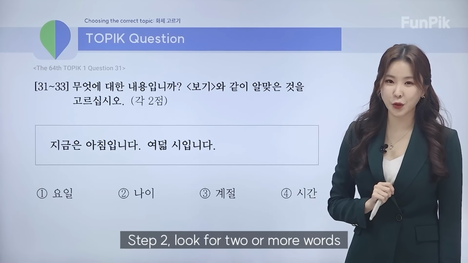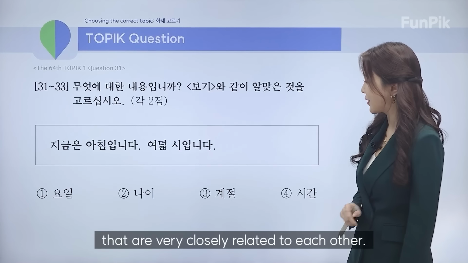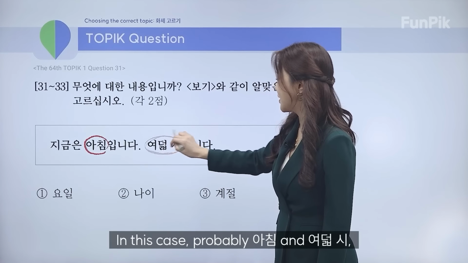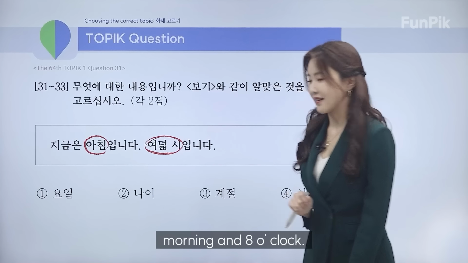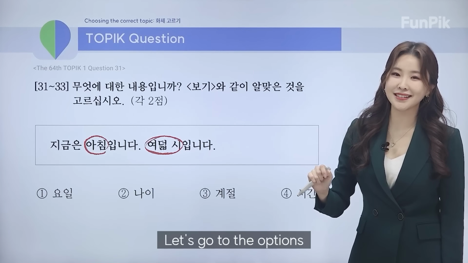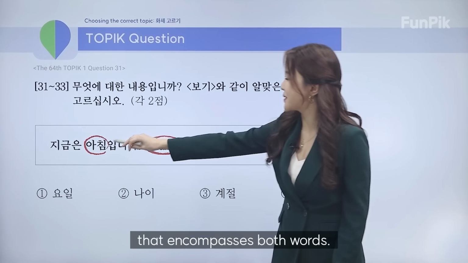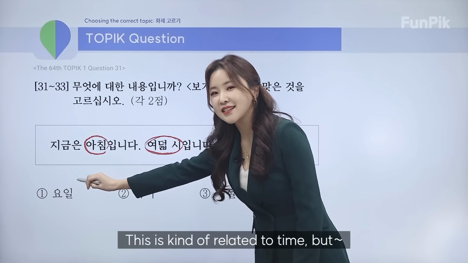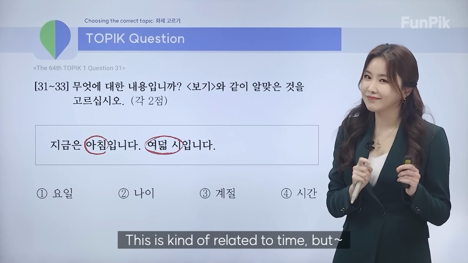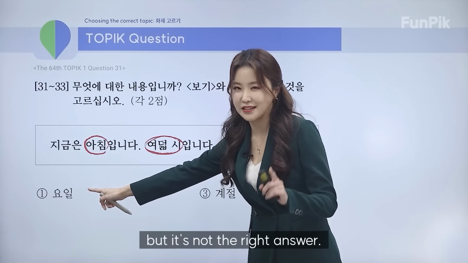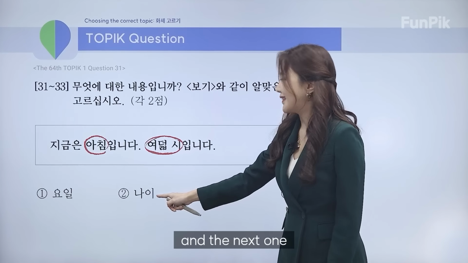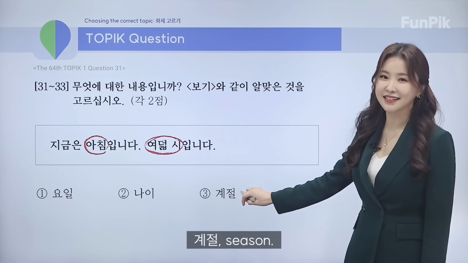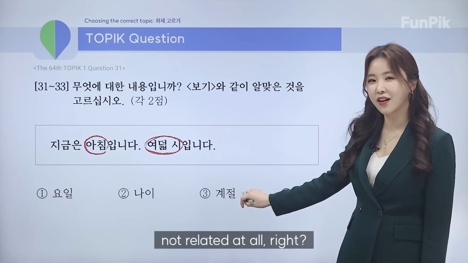Step 2, look for 2 or more words that are very closely related to each other. In this case, probably 아침 and 8시. Morning and 8 o'clock. Now let's go through the options and see if there's a word that encompasses both words. 요일, day of the week. Yes, this is kind of related to time, so maybe we will keep this, but it's not the right answer. And the next one, 나이, age, nothing to do with it. 계절, season, not related at all, right?